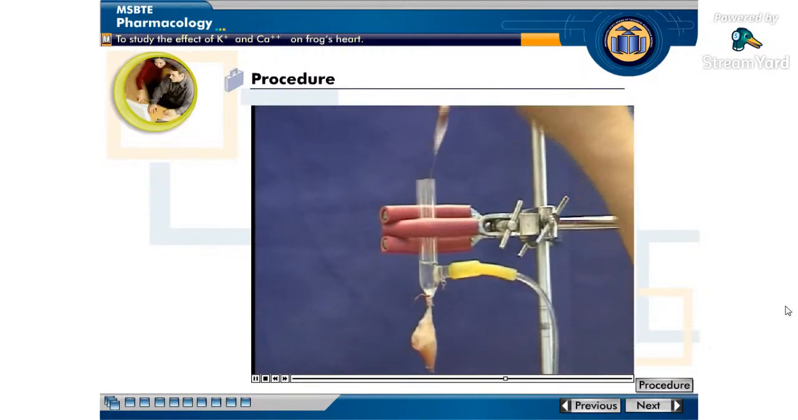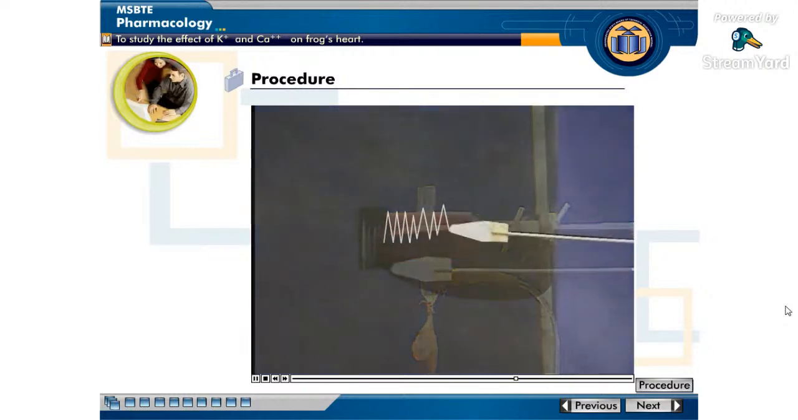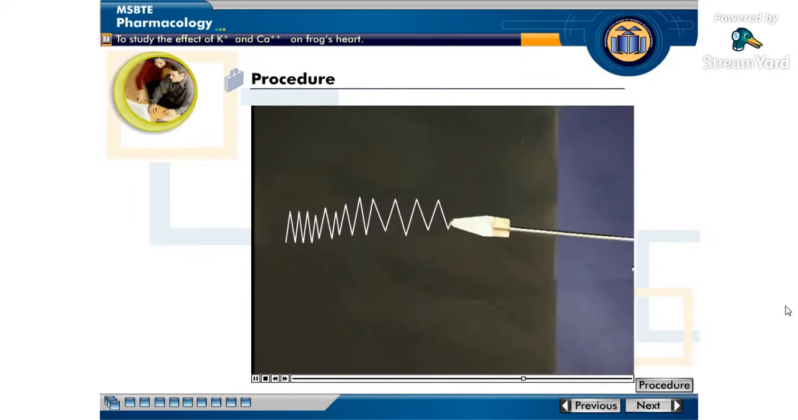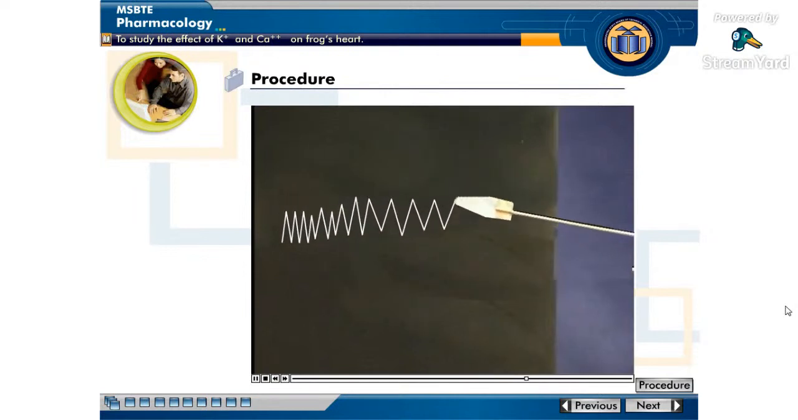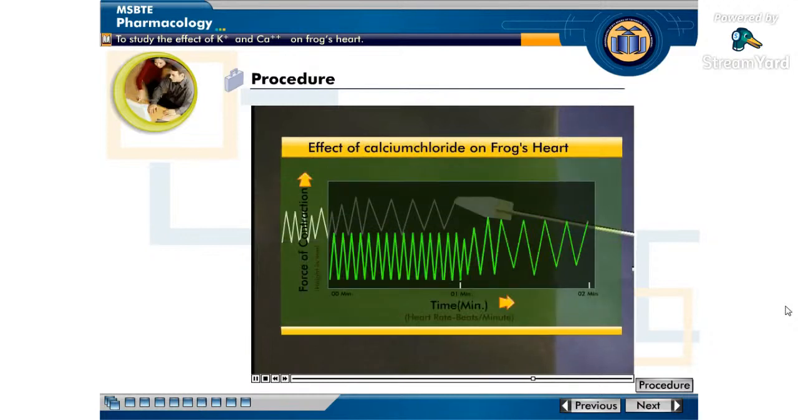Similarly, inject 0.1 ml of stock solution of calcium chloride in the cannula and record the response of heart on the smoked paper for 1 minute. We can easily see that the force of contraction, tone, and rhythmicity is increased.